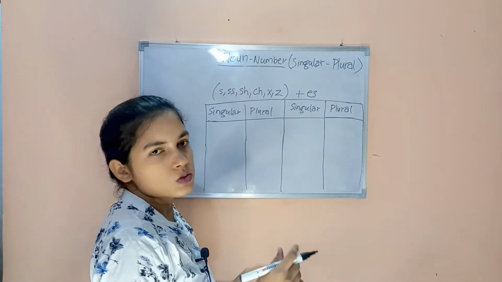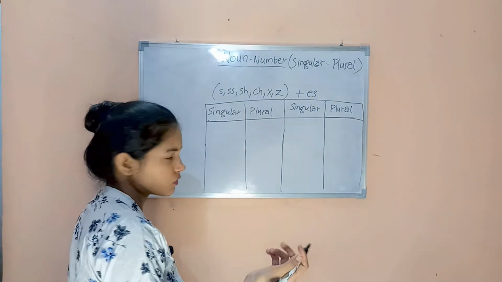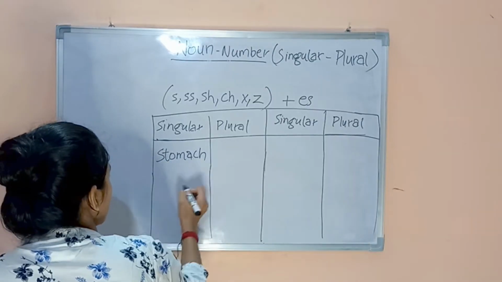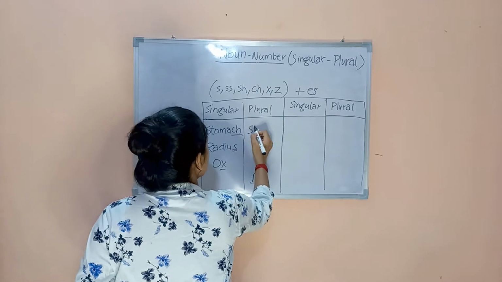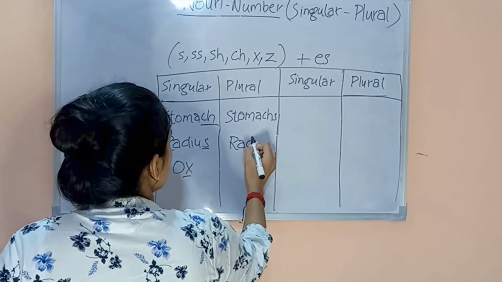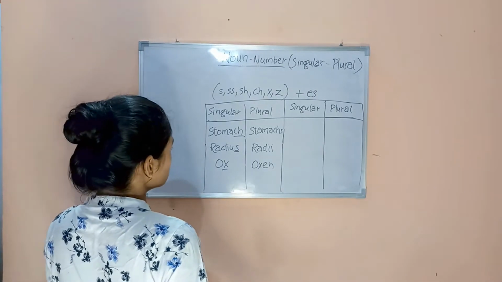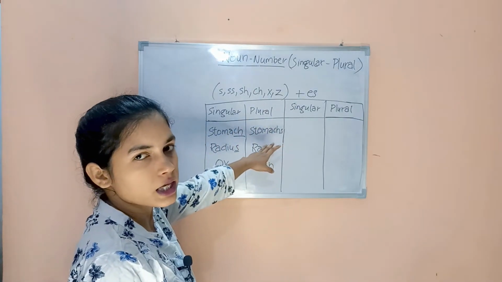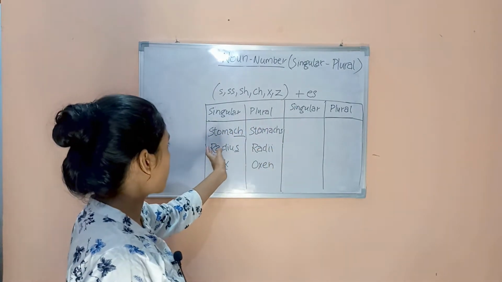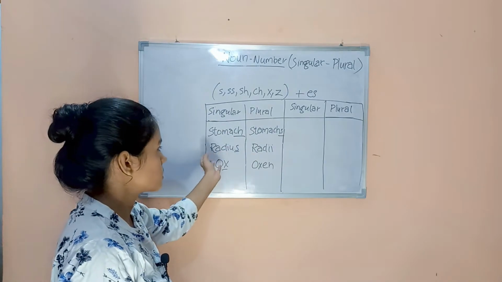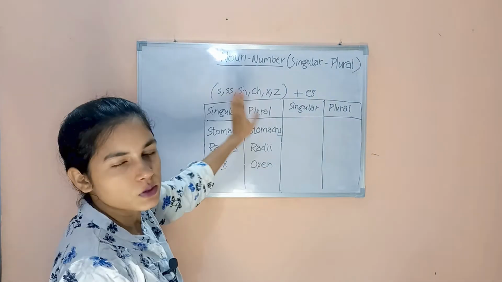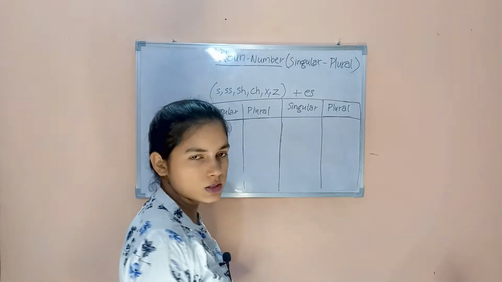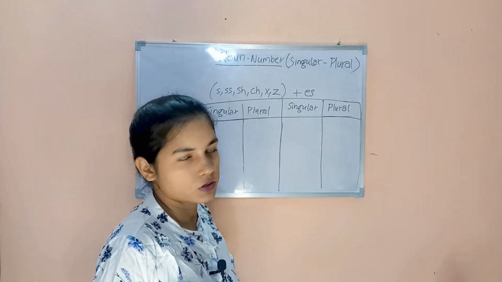In this rule also there is some exceptions. Let's take few examples. Stomach, radius, ox. It will change into. So here you can see that we didn't add es in the end to make it plural. Instead of that, we just add s. Radius is completely changed to radii and ox change into oxen. We didn't add es in the end. So this is the second way to change from singular to plural.